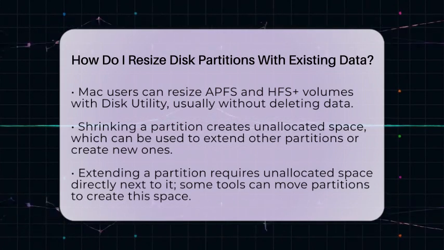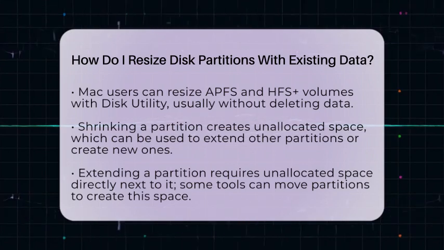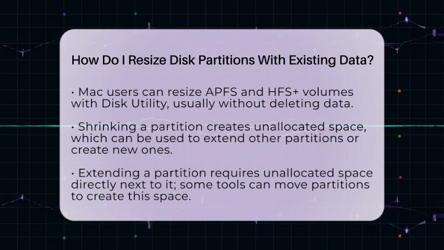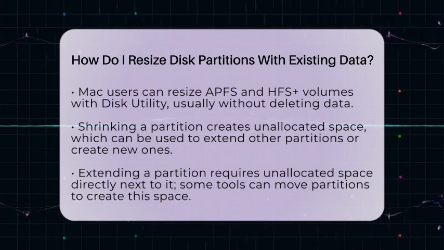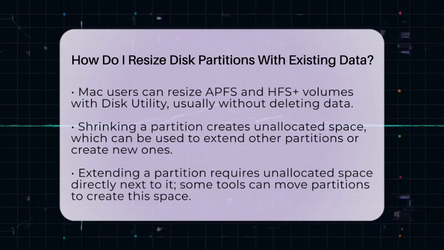Extending a partition involves adding adjacent unallocated space. The unallocated space must be directly next to the partition on the disk, usually on the right side. If it's not adjacent, some tools can move partitions to make space, but this takes more time and carries some risk. System partitions like the C drive in Windows can be extended if the unallocated space is properly positioned.